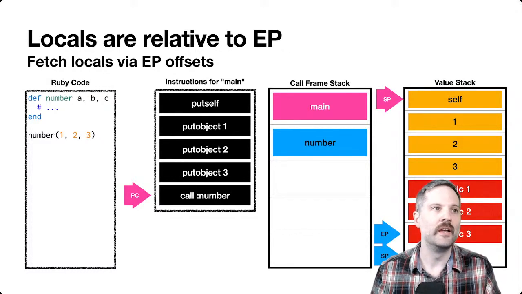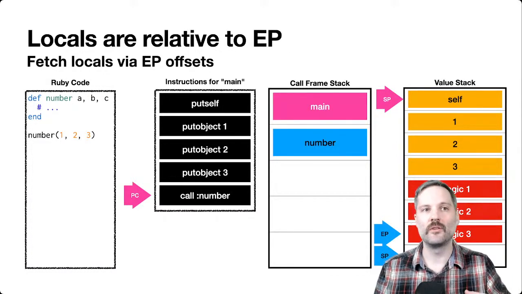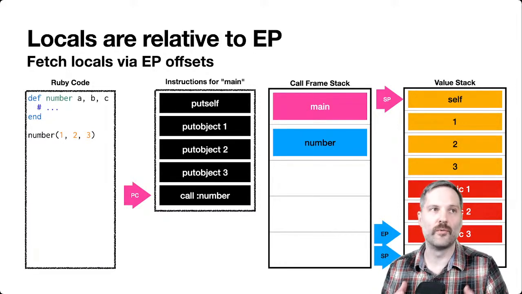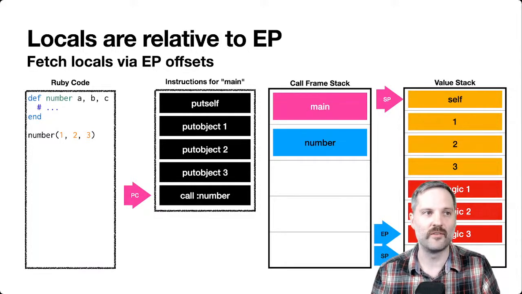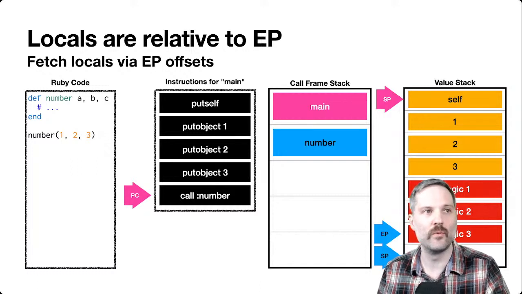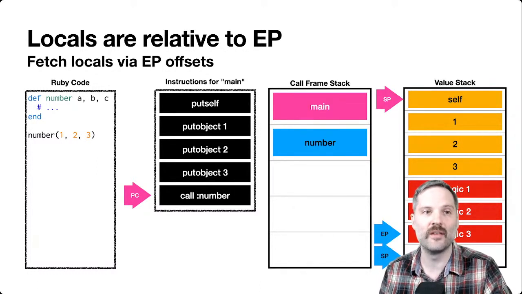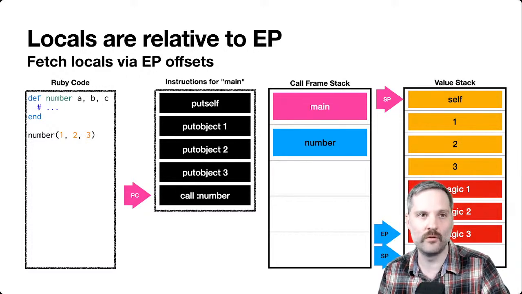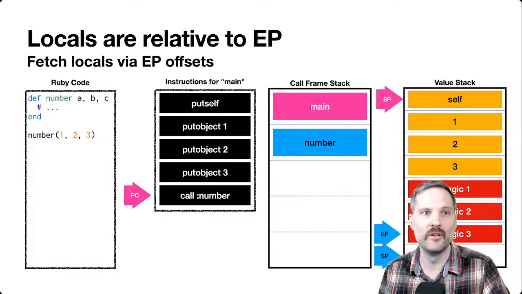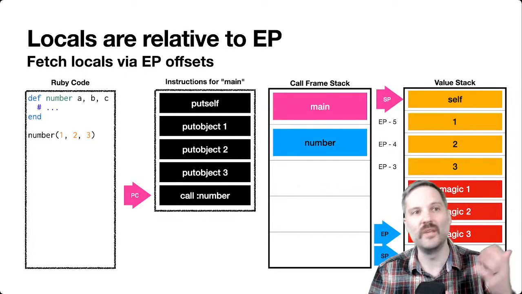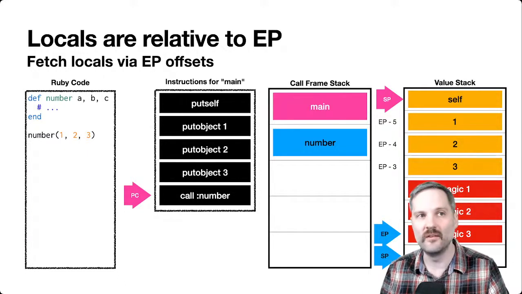Now what's interesting is we can actually address locals as relative offsets to the execution pointer. When we need to figure out where to access A, we know that A is EP minus, what is that, 1, 2, 3, 4, 5. So A is EP minus 5, B is EP minus 4, and C is EP minus 3.